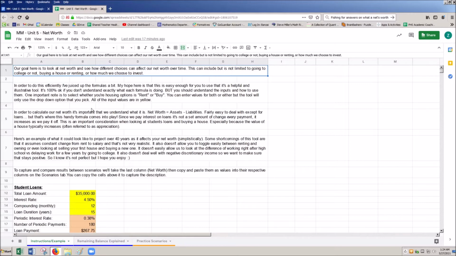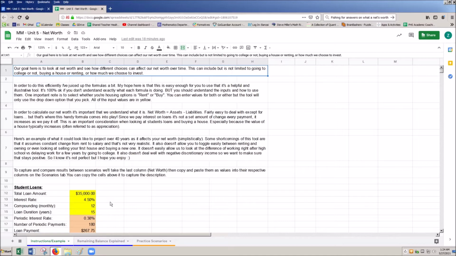The spreadsheet can seem a little bit scary when you first look at it, but I promise it is very easy to use. The goal here is just to be able to look at a few different scenarios. The scenarios can change depending on whether you have student loans or not, whether you're going to buy a house or rent, what your salary is going to be, etc. Each of the different factors has some sort of lever with it, and I'll explain that in a second. But there are some restrictions here.